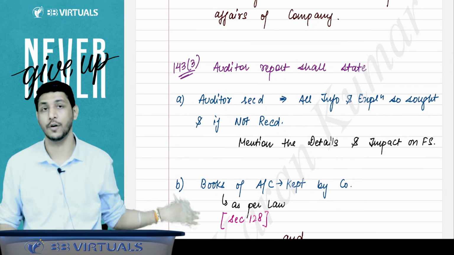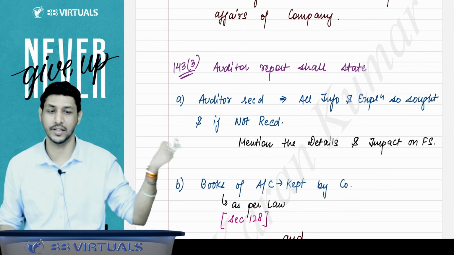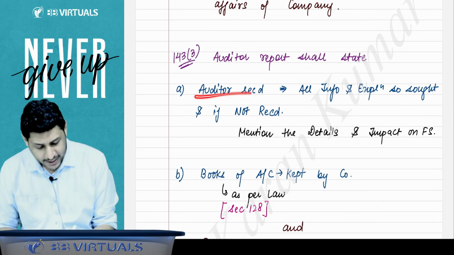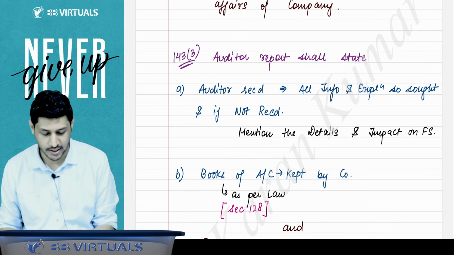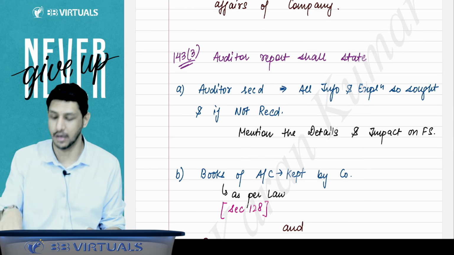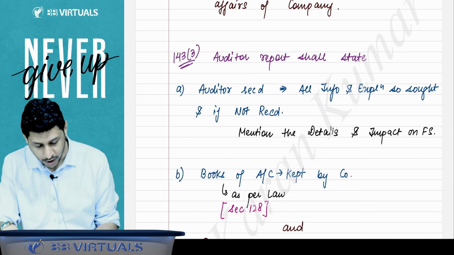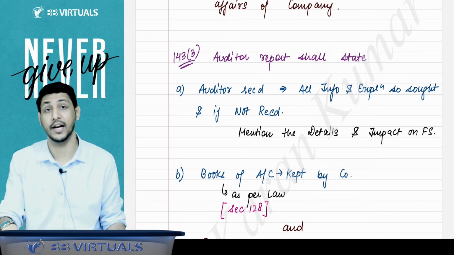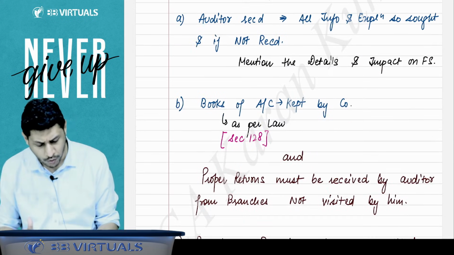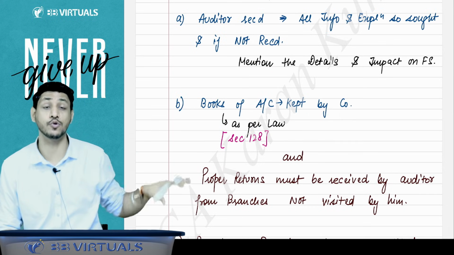This is the content of the auditor report, the most dry topic of this entire chapter 143 section. Whether the auditor has received all the information or explanation from the management, TCWG and all that, for doing the audit or not. If they have not received, then mention the details and impact on the financial statements. Whether the books of account are kept by the company as per law or not, they have to state in the audit report.